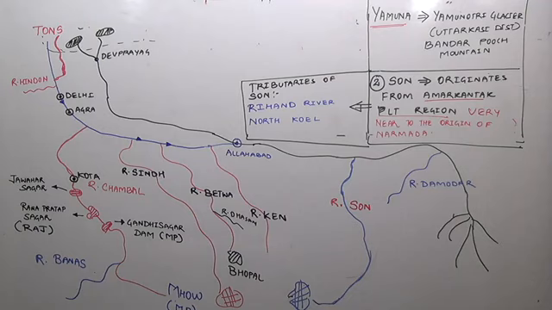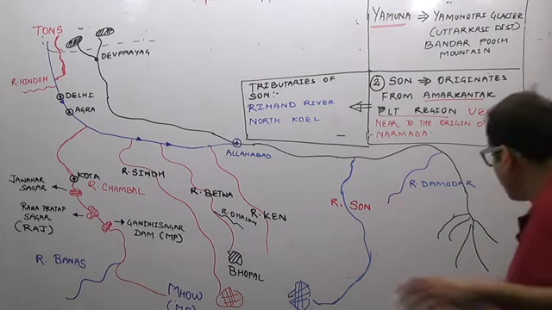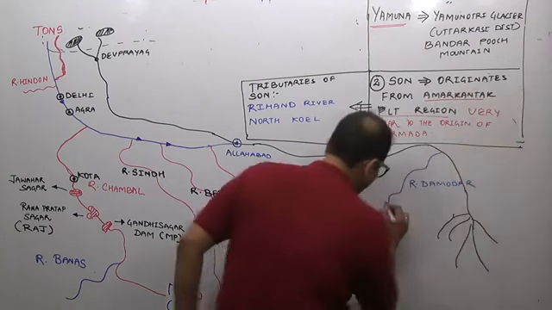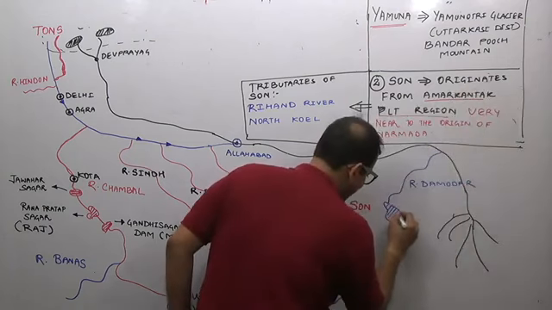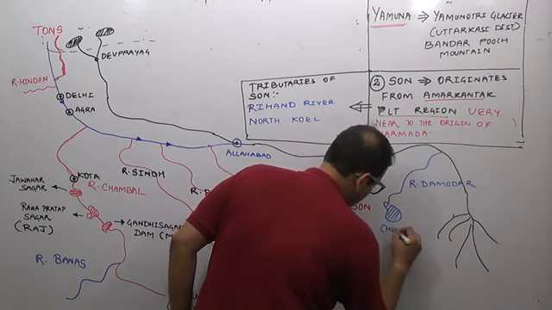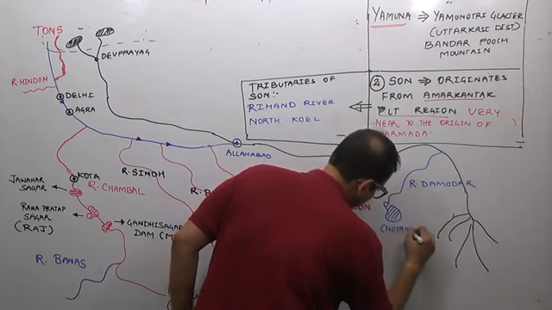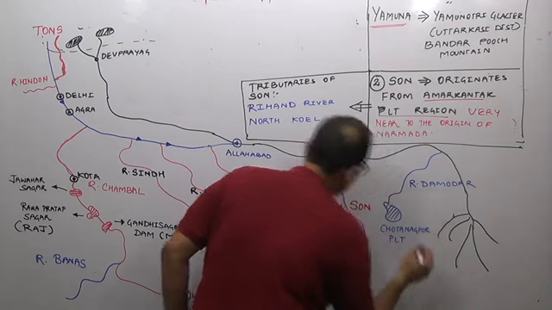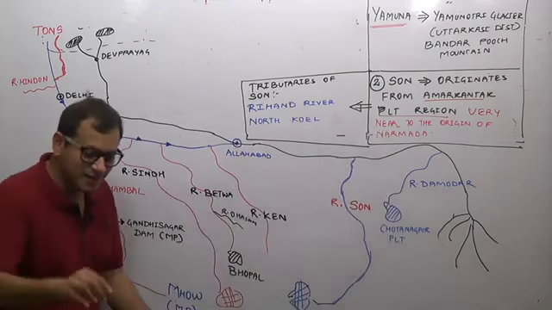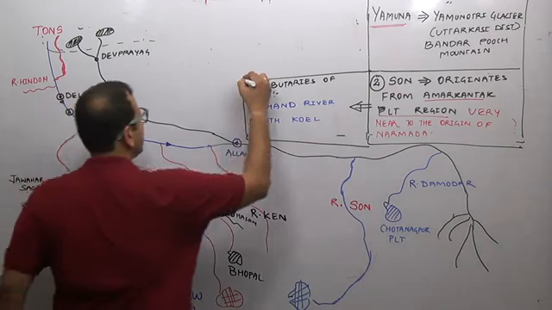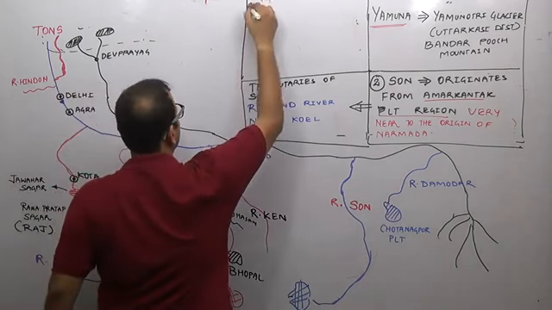River Damodar originates from the Chota Nagpur Plateau region. So the third point I am writing here is river Damodar.